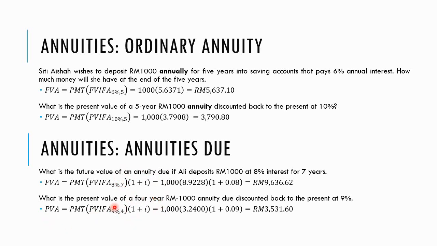Okay, I say here is reduce, here is adding, but the formula remains the same. Here you have to times 1 plus i. So you get 9,636.62.